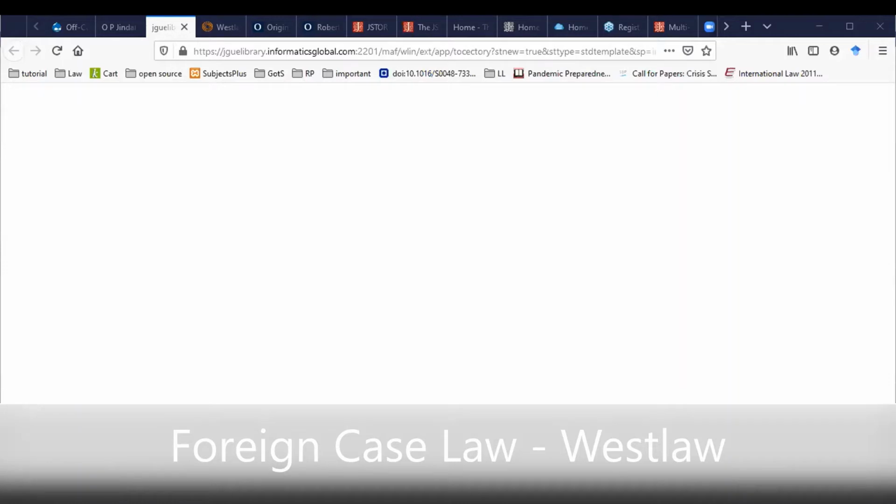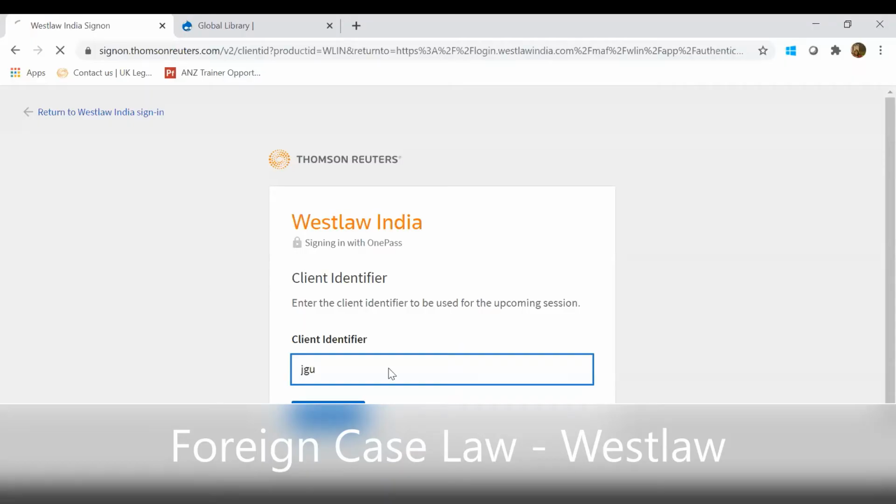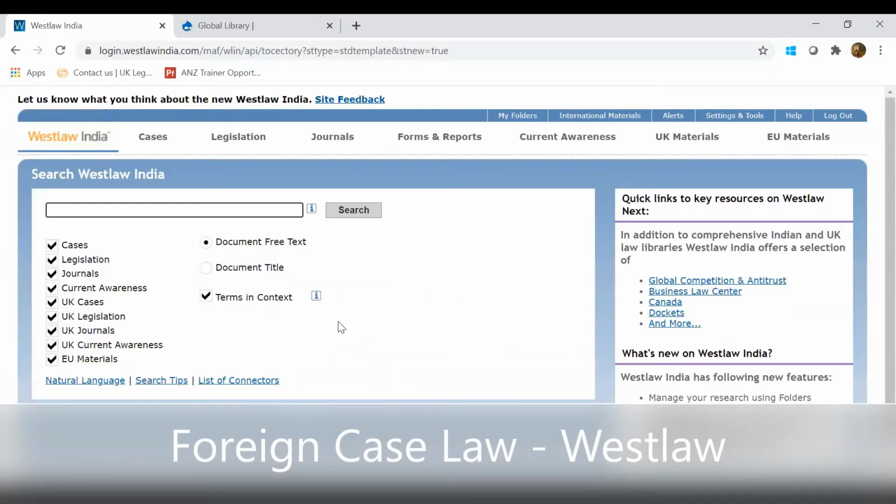Currently, I think there is some issue in logging in because of the internet access. So I'll just share my screen. Probably I'll take you to the screen which will appear after you click on this link, or maybe you have to enter your login ID and password there. No, they need not enter. The resource is going to take them directly to the homepage. Okay, so they'll directly log into the homepage, right? Yeah. So I'll be sharing my screen now. I hope it is visible to all. Yes, thank you. Right. This is the homepage.